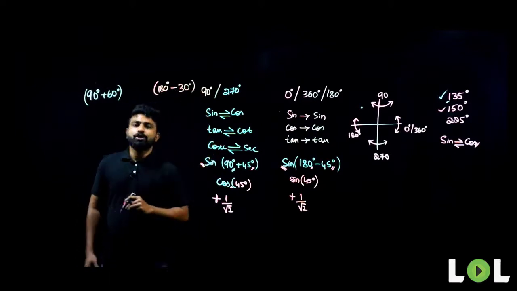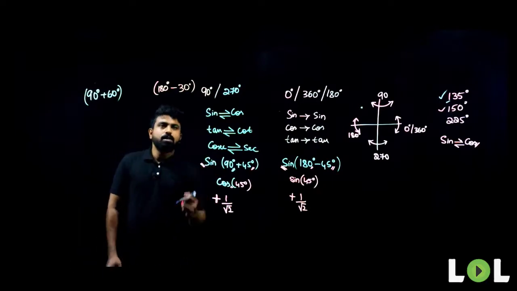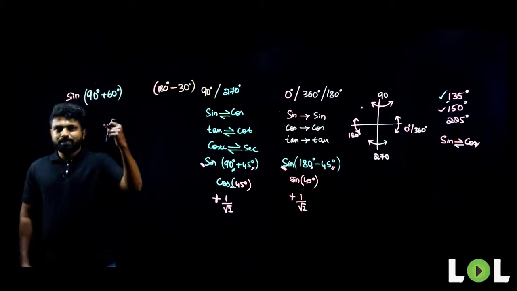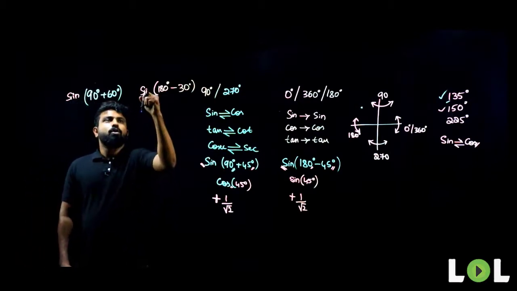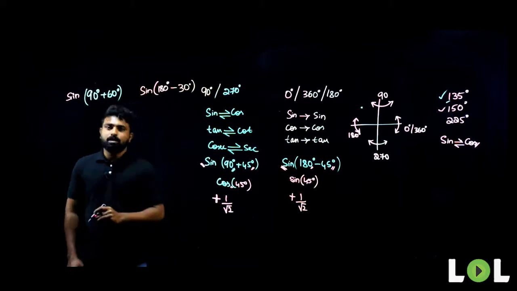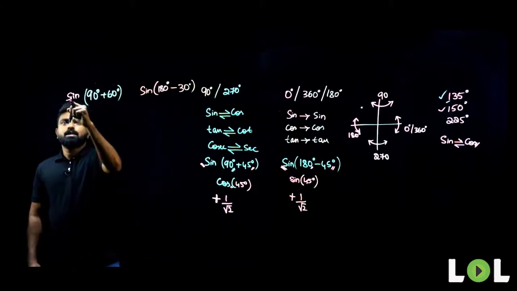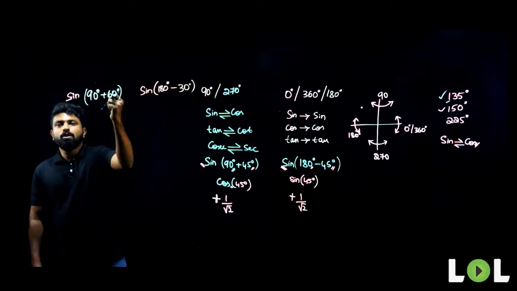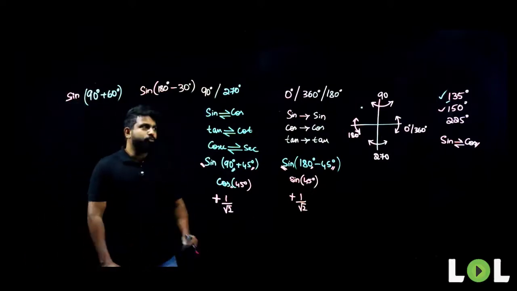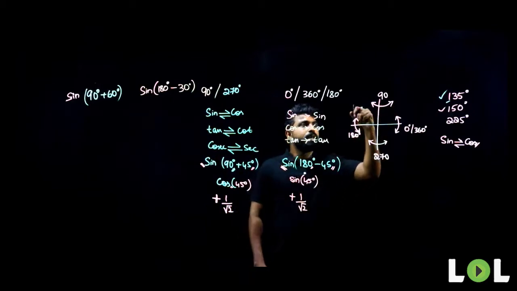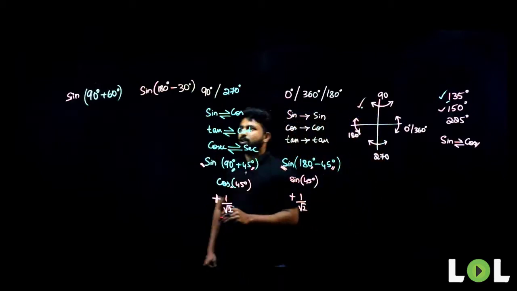So, if I ask you to find the value of sine 150 degrees, what will be the value? Sine 150 can be written as sine of 90 plus 60 or sine of 180 minus 30. Sine of 90 plus 60, that is 150. Where does 150 lie? 150 lies between 90 and 180, meaning it will lie in my second quadrant.